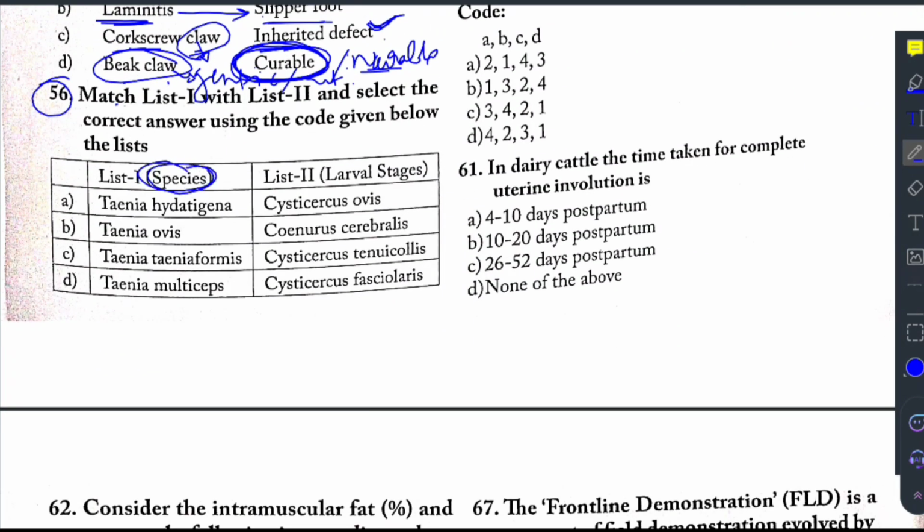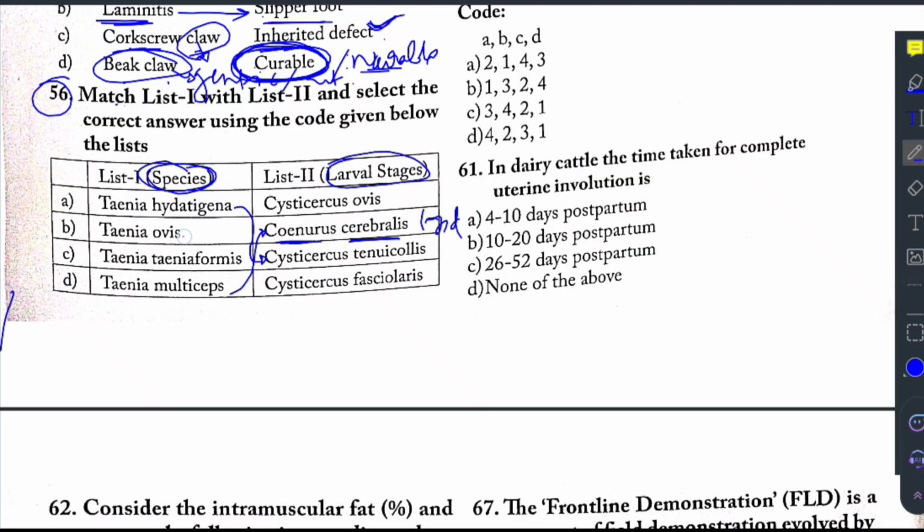Here the species are given along with their larval stages. We have to match them. Taenia hydatigena has the larval stage Cysticercus tenuicollis, and then Taenia multiceps has a larval stage called Coenurus cerebralis, which causes GID.